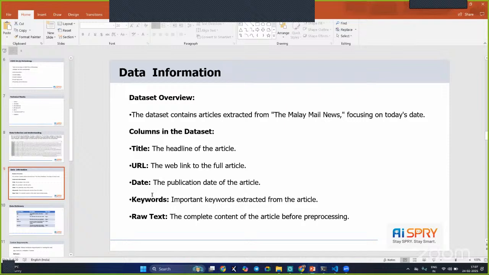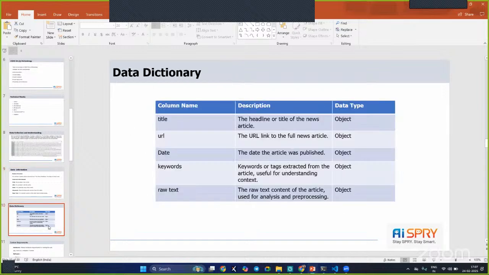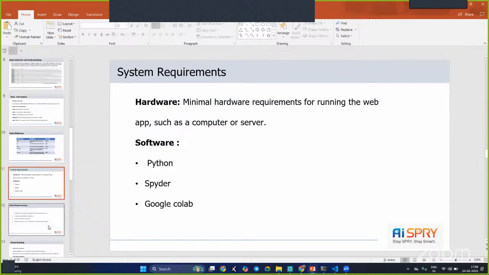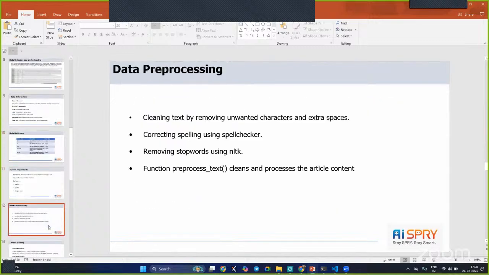And along with that, we have extracted the keywords of that particular news and then the raw text of it. So here we have prepared the data dictionary, and so we all know about it. Title, URL: these all come under the object data type, and we perform some data pre-processing techniques. Okay, so we have already discussed it.